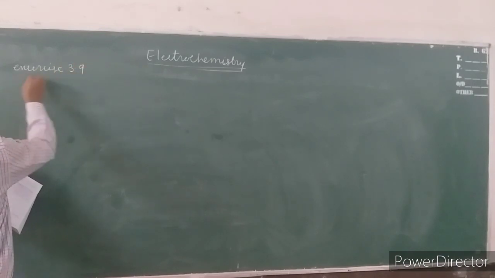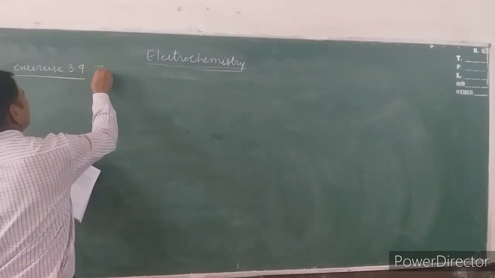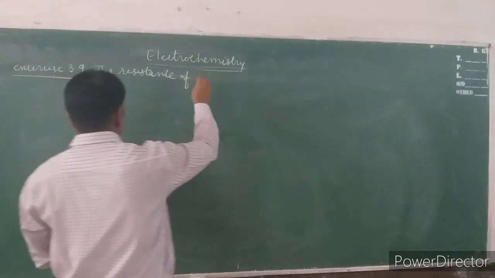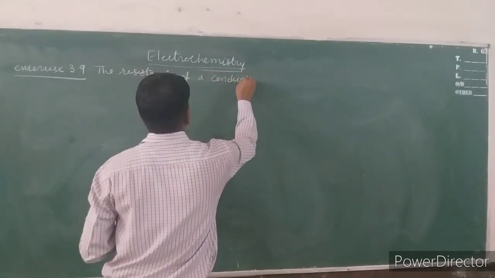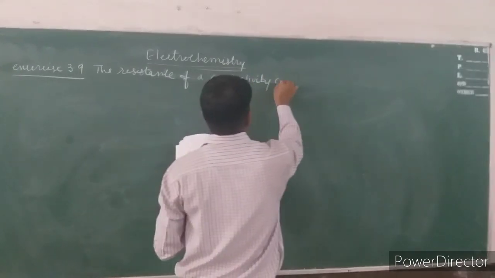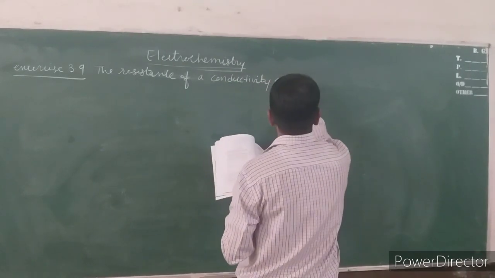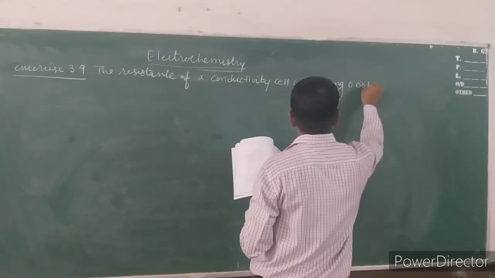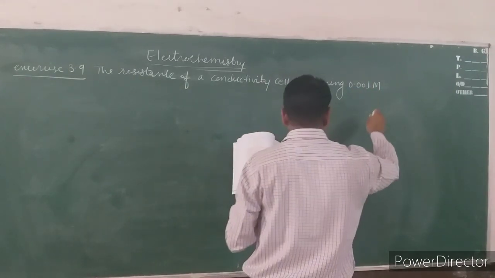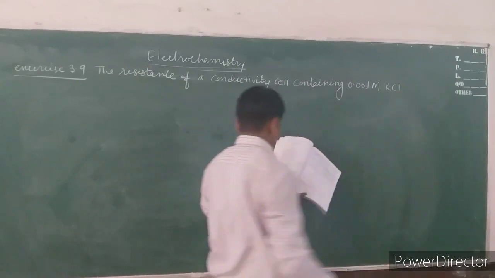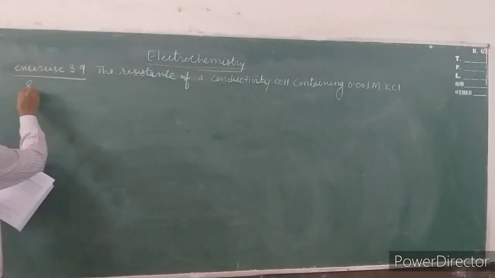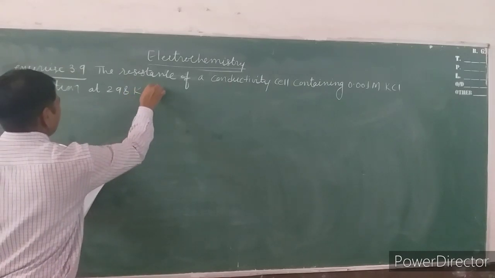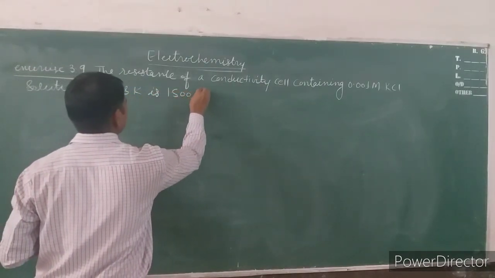Exercise 3.9: the resistance of a conductivity cell containing 0.001 molar KCl solution at 298 Kelvin is 1500 ohms.